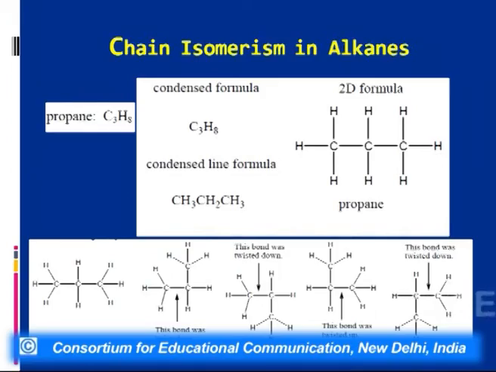So in case of propane, we can write different structures. In the first, the methyl carbon is bending upwards. In the second, it is twisted downwards. Then we have it again twisted up. But in all the structures, the longest carbon chain has 3 carbons in it. So that means they are not isomers. They are simply different conformations of propane because of the free rotation about the carbon-carbon single bond, or carbon-carbon sigma bond.